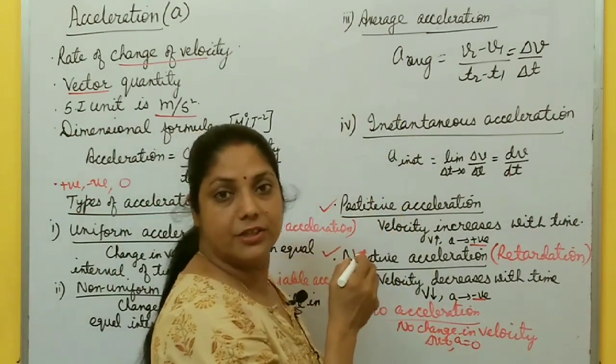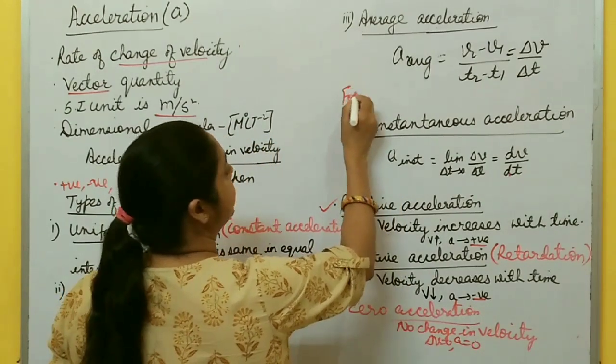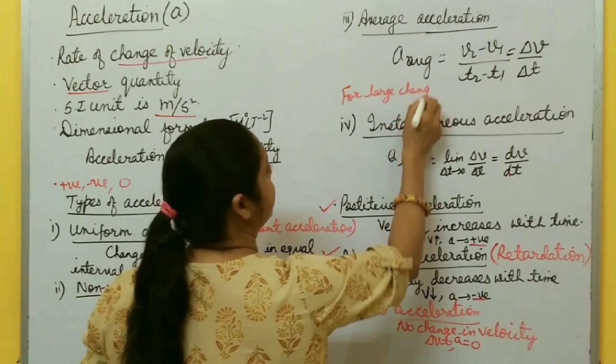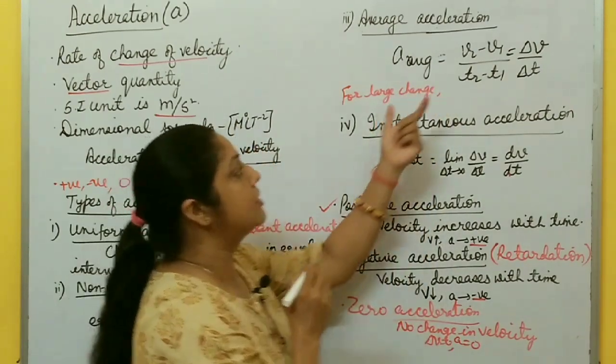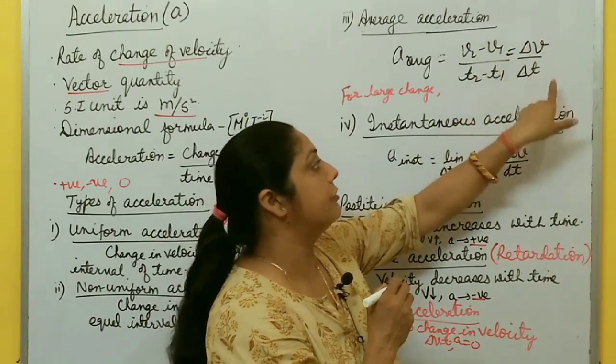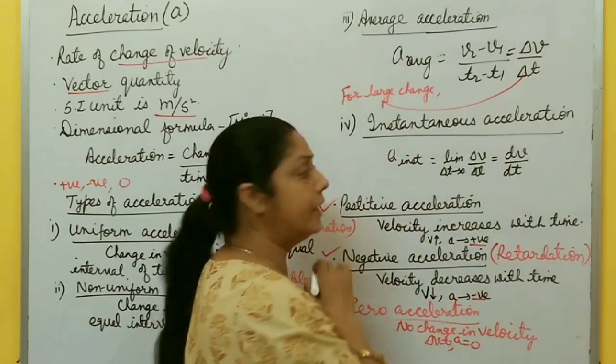What is average acceleration? Average acceleration is used to calculate for large change, and it is total change in velocity by total time taken. Delta V by delta T.